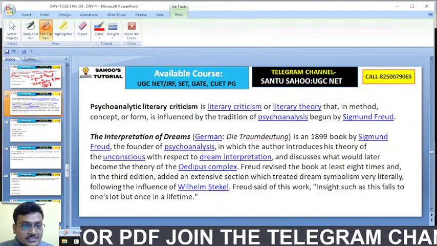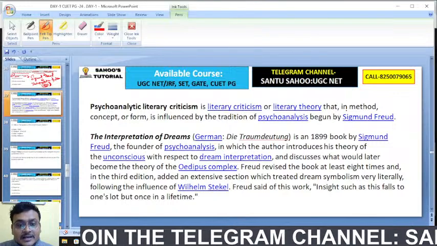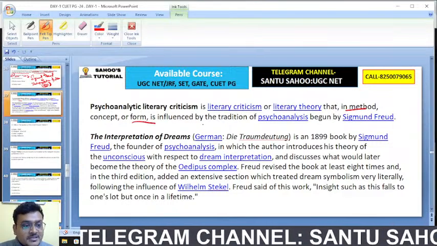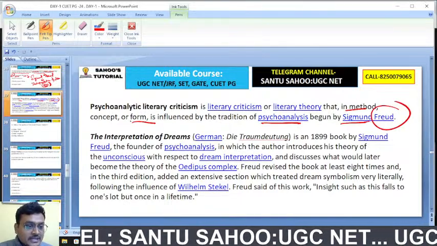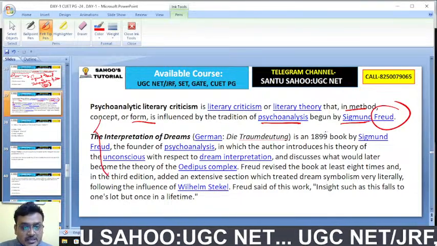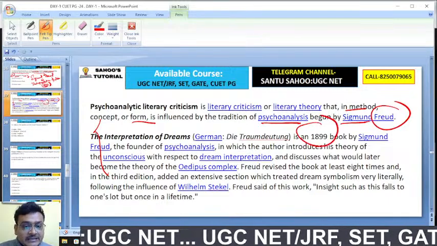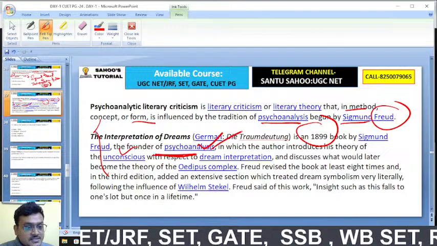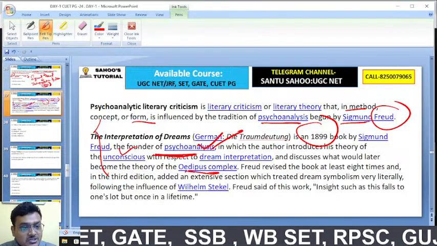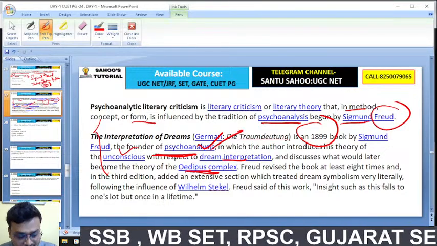Psychoanalytic criticism is a literary criticism, a literary theory that in a method, concept, or form is influenced by the tradition of psychoanalysis begun by Sigmund Freud. The Interpretation of Dreams was published in the year 1899 by Sigmund Freud, the founder of psychoanalysis. Talking about the Oedipus complex, the dream interpretation as well.